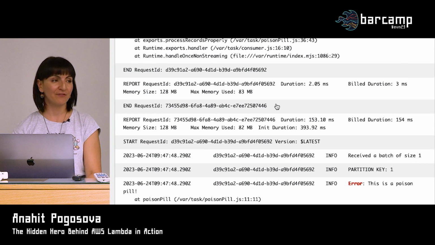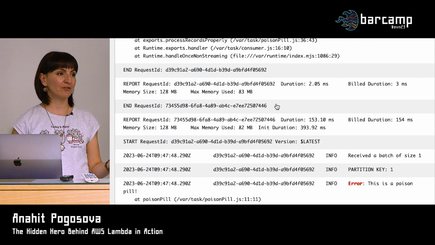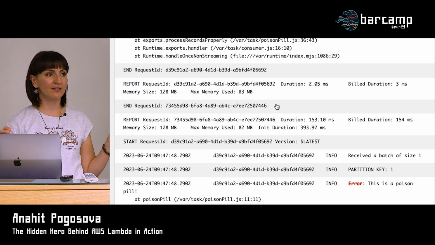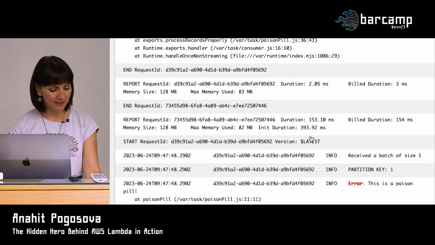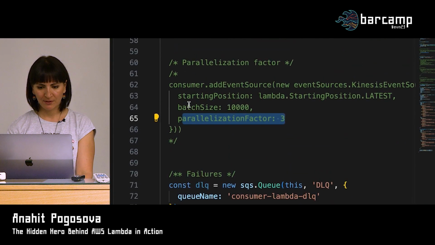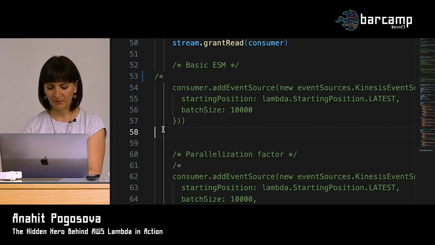So if nothing works and we still fail, we don't really want to discard that record altogether in most of the cases. We want to send it to a so-called failure destination. So to do that, let me just deploy so I can maybe at the same time illustrate how you would do it with CDK. I think it's the first time we are deploying today.